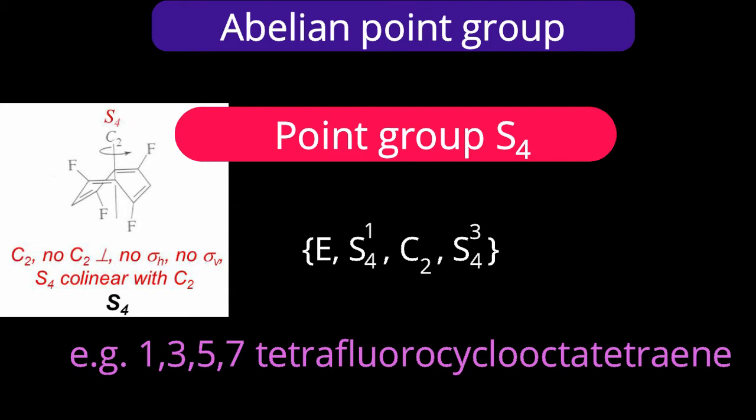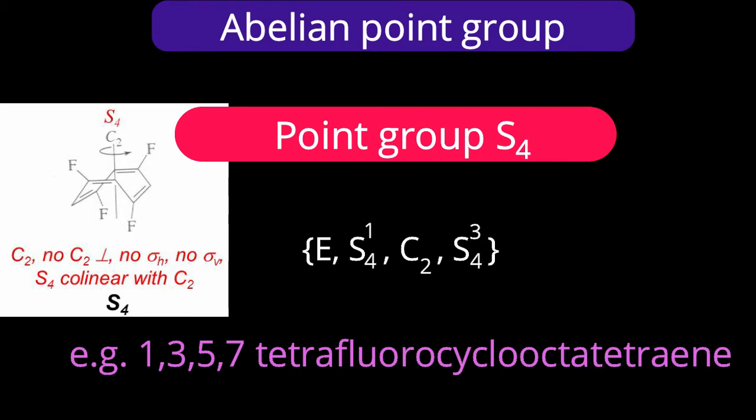Just by simple rotation of 90 degrees, fluorine number 1 will come above the position of 3, and after reflection it will come to the position of 3. Interesting example it is. Work with all possible operations. Try to imagine it very properly. That's the beauty of molecular symmetry and group theory.